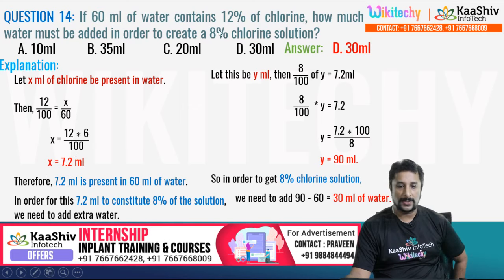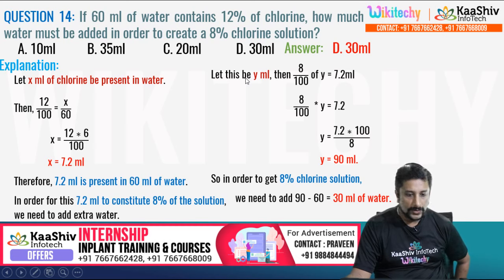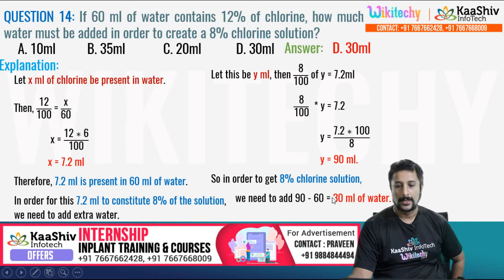Over here I got 8 percent, right? So 8 by 100 of y is equal to 7.2, y is equal to 90 ml. So 7.2 ml is present in 60 ml, so we take 90 ml in total. 90 minus 60 gives 30 ml of water. So 7.2 ml is in 60 ml, and to constitute 8 percent the water to add is 30 ml. So the answer is 30 ml.